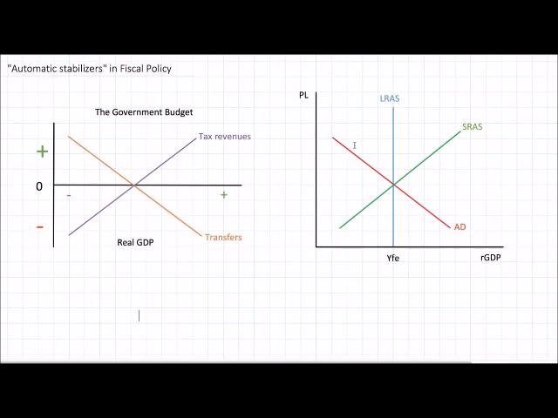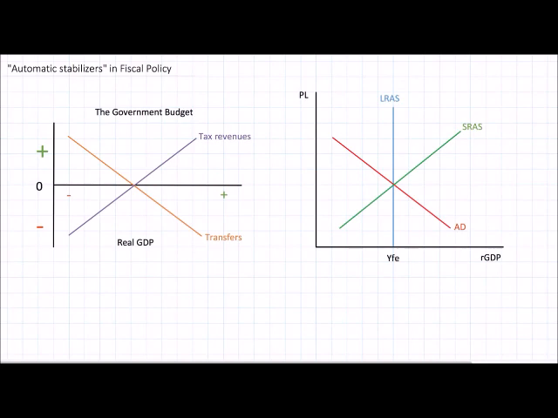Is there some kind of fiscal policy that happens more quickly, perhaps even automatically? And the answer is yes. We're going to be talking in this video about what's called automatic fiscal policy. These are the changes in government spending and taxation that happen automatically, without elected officials having to get together and debate for months on end about what to do. Automatic fiscal policy is built into a nation's government budget. Let me explain what I mean.